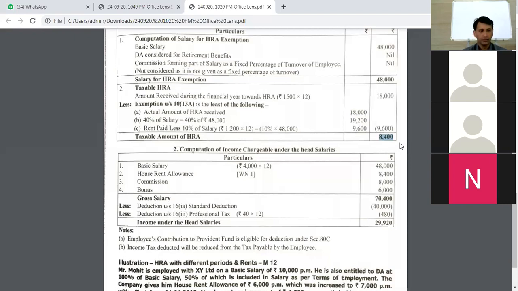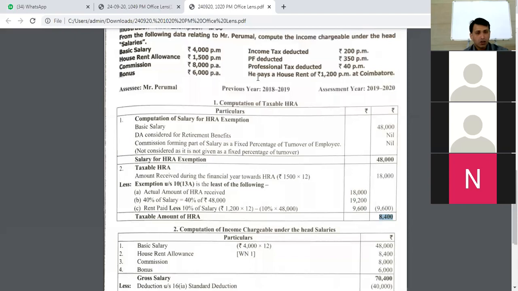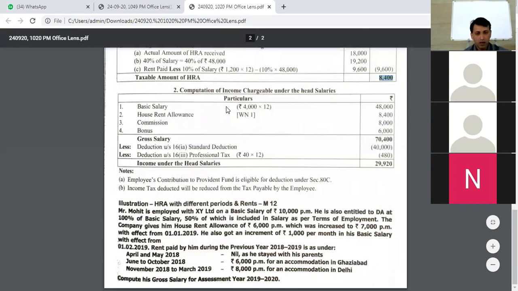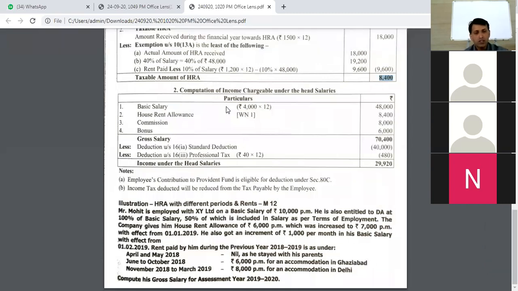Yes, sir. Okay. Now, once we know what the taxable HRA is, the problem clearly tells us to compute the income chargeable under the head salary. So now we need to come to the conclusion as to what his income under the head salaries is. Clear? Are you able to understand? Yes, sir. Okay. Now just look at this.